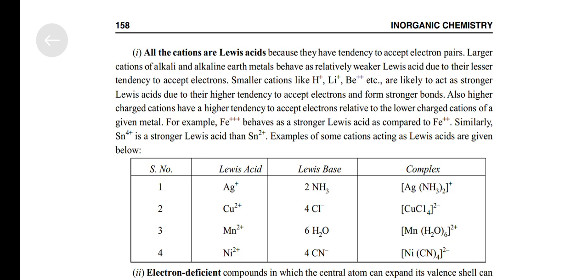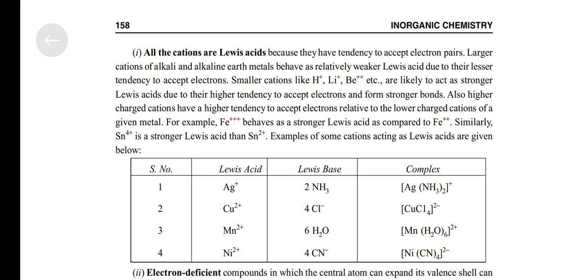Smaller cations like Sc positive, Li positive, Be 2 positive, etc., are likely to act as stronger Lewis acids due to their higher tendency to accept electrons and form stronger bonds.